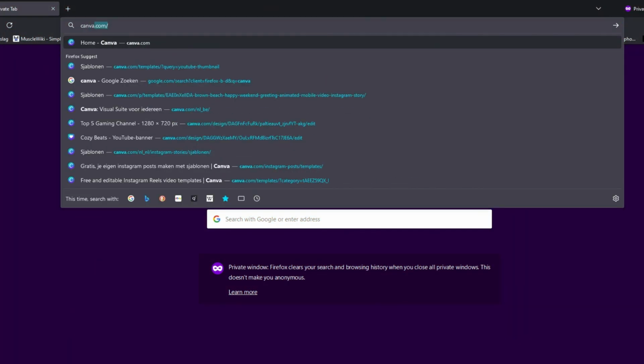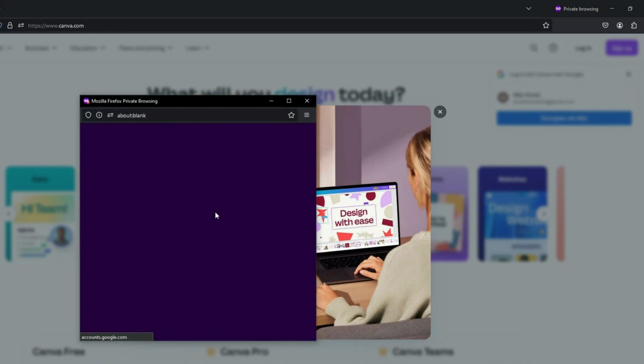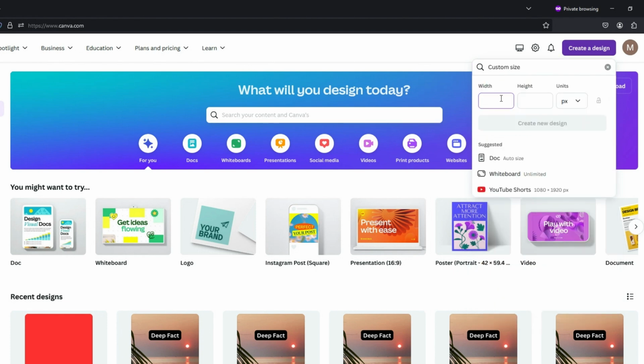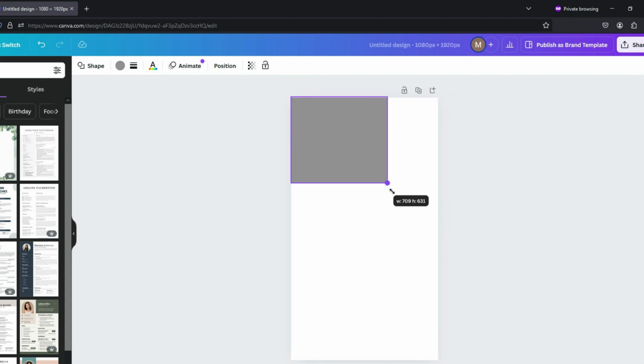First, head over to the Canva website and either create a new account or log in if you already have one. Once you're in, click on the Create a Design button. Next, select Custom Size and set the width to 1080 pixels and the height to 1920 pixels. This is the ideal size for vertical videos. After that, click on Create New Design and you'll be taken to your project workspace. Press the R key to create a rectangle. Drag it to cover the top half of the screen.